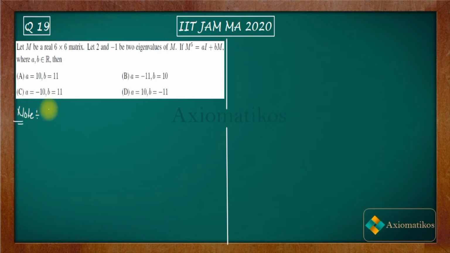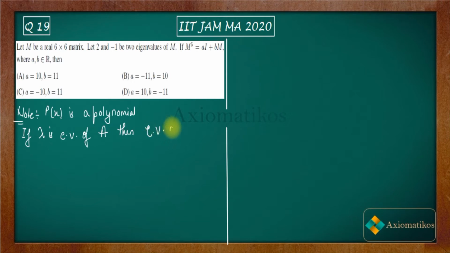Let us say you have a polynomial P(x), and you have an n cross n matrix capital A. This note suggests that if lambda is an eigenvalue of A, which is an n cross n matrix, then the eigenvalue of P(A) will be P(lambda). So if lambda is the eigenvalue of A, then the eigenvalue of this matrix P(A) will be P(lambda).